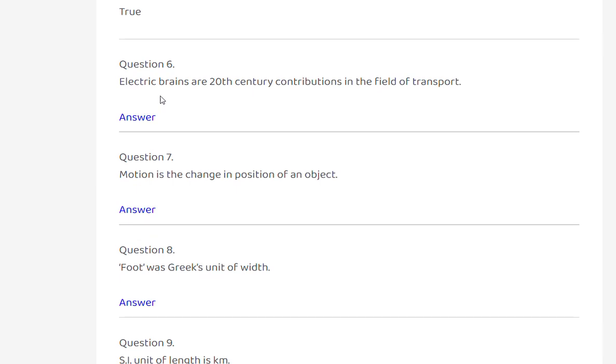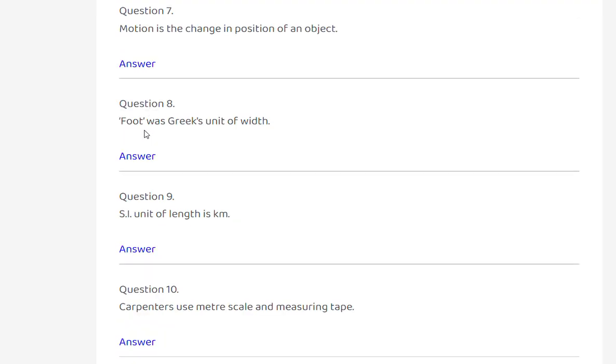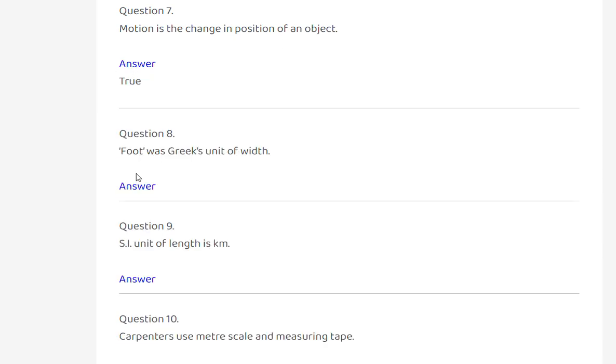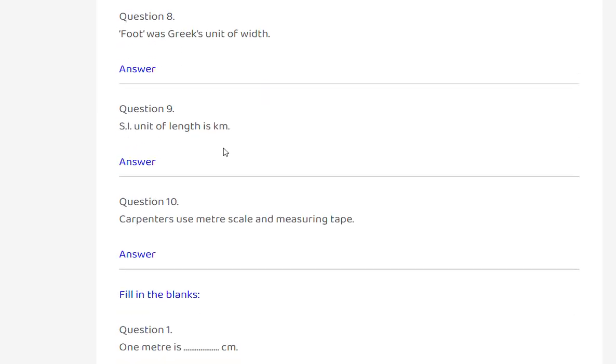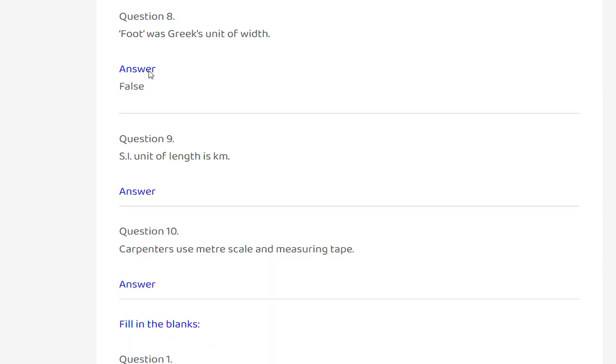True. Electric brains are 20th century contribution in the field of transport. True. Motion is the change in position of an object. True. Foot was Greek unit of width. Yes. False.